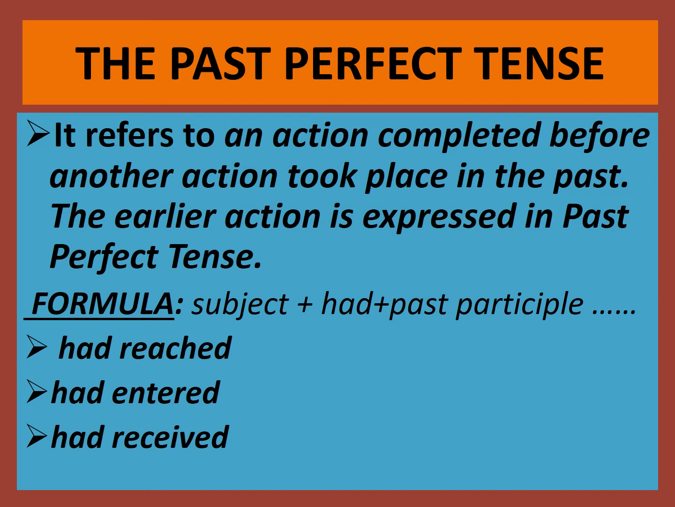The past perfect tense. Let us see the definition. It refers to an action completed before another action took place in the past. The earlier action is expressed in past perfect tense. So here you will find two actions in the past. One earlier action, the other one later action. The earlier action in the past is expressed in past perfect tense, and the later action is expressed in simple past tense.